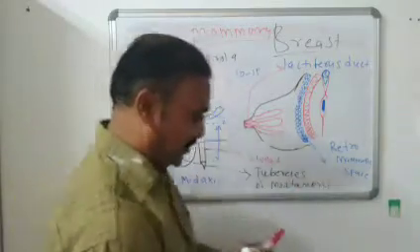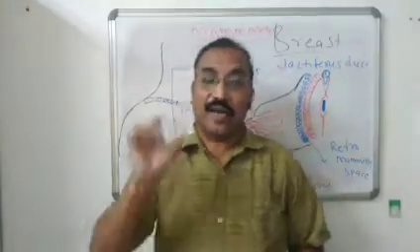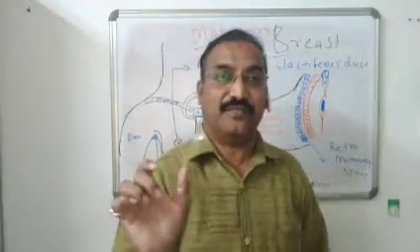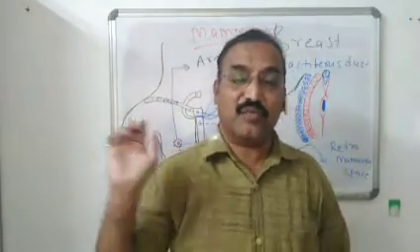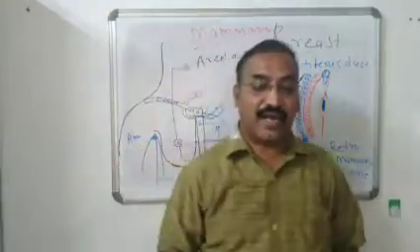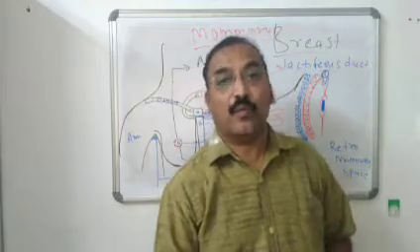Montgomery was a British doctor. He found that in the first or second month of pregnancy, these sweat glands enlarge, and the enlargement is called the tubercles of Montgomery.